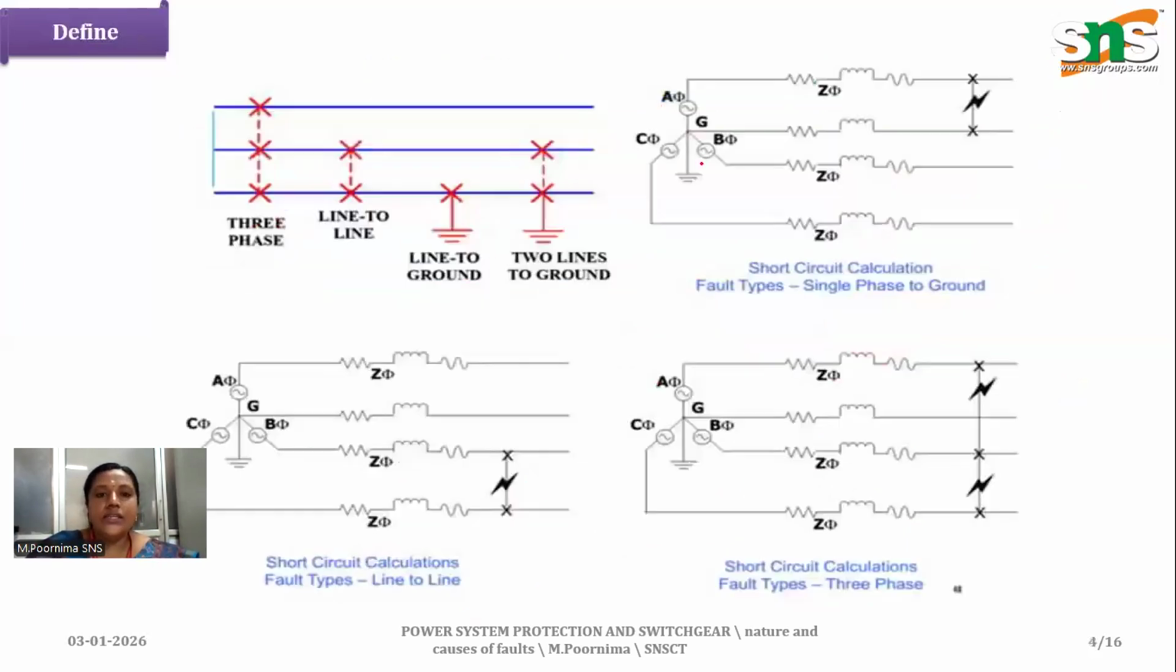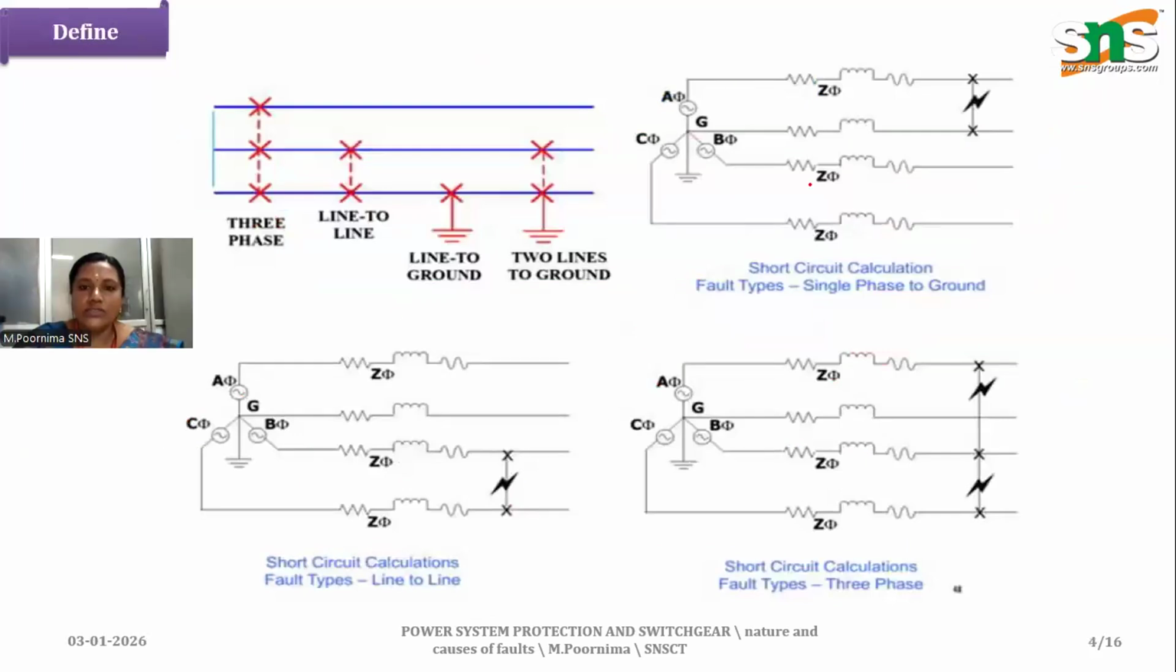And the next thing, here we are seeing another fault diagram. We have already seen this. Here we can see what type of fault it is. We have seen the short circuit calculation. These are the fault types. This is a single phase to ground fault. Here we can see the ground, and here we have a single phase, phase A, single phase to ground fault.